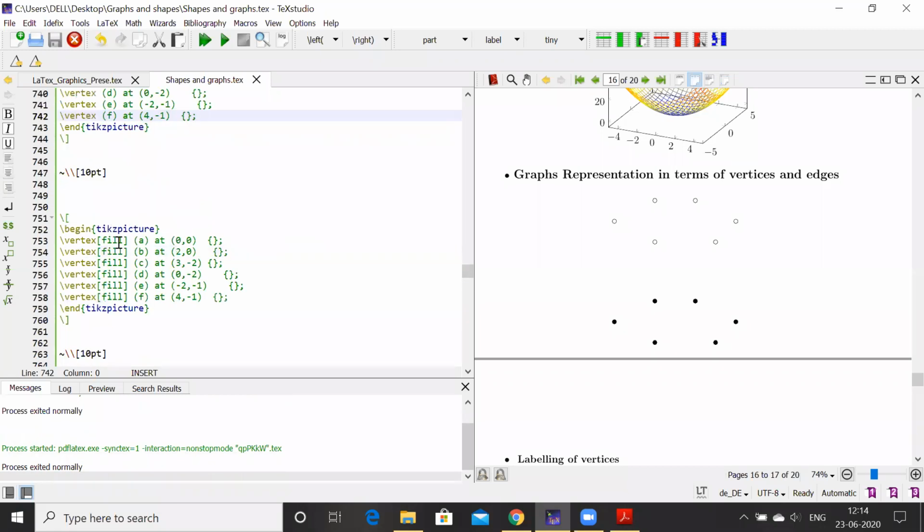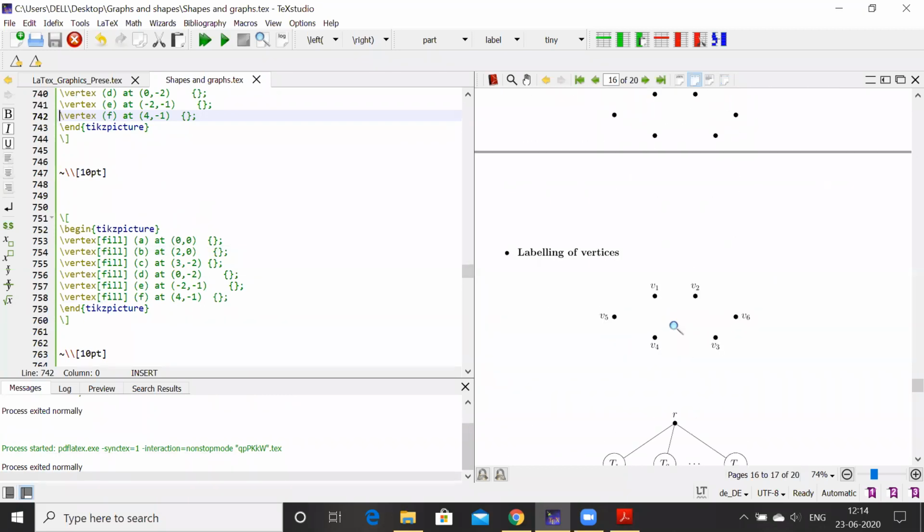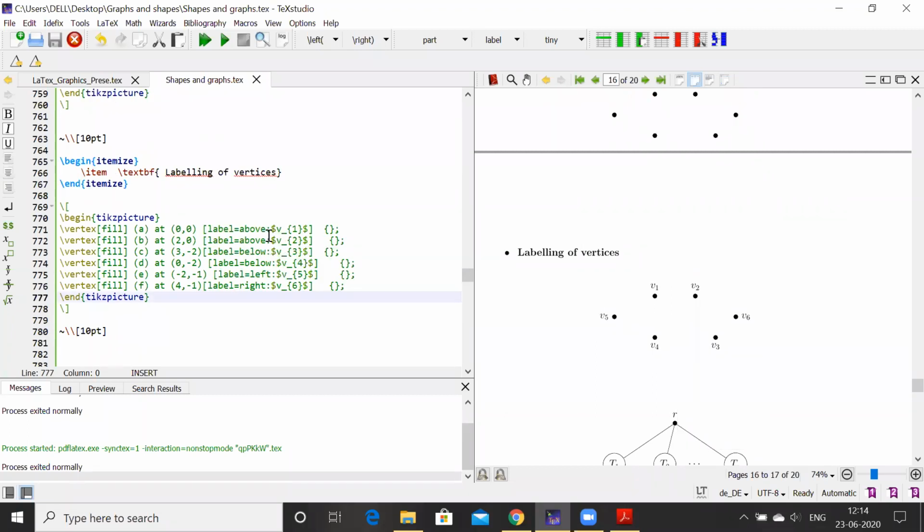Next I have filled it, so fill, and then we'll get this black dotted type of vertices. Then labeling of vertices. Here it is, label above, label below, like this. If I change this above to right, or left, or below, like below here.